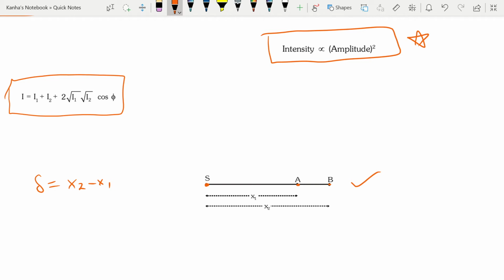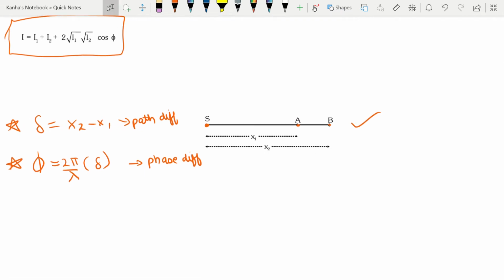How is that done? Phi is known as the phase difference, and x2 minus x1 is known as the path difference. So the phase difference between the 2 points is nothing but 2 pi divided by lambda into the path difference. Okay, this is a definition that you should remember.